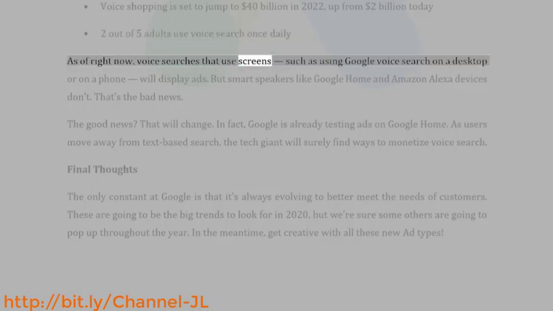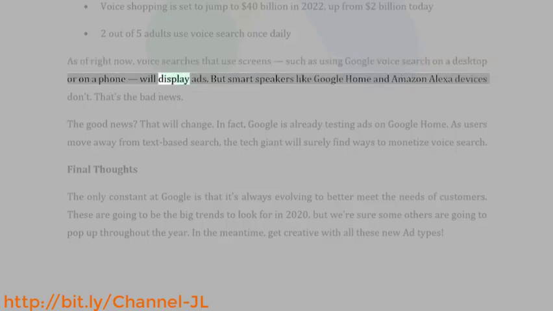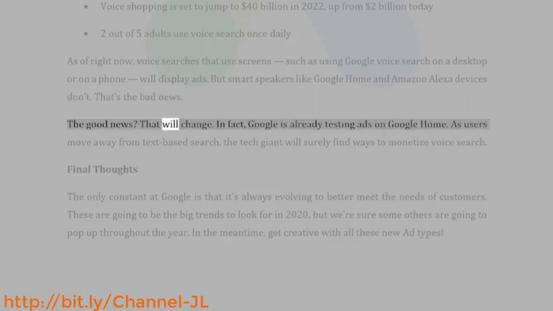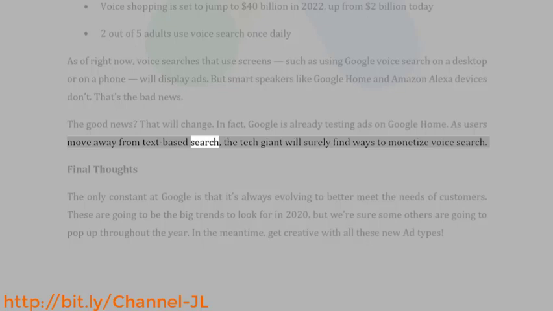Voice searches that use screens, such as using Google Voice Search on a desktop or on a phone, will display ads. But smart speakers like Google Home and Amazon Alexa devices don't. That's the bad news. The good news? That will change. In fact, Google is already testing ads on Google Home. As users move away from text-based search, the tech giant will surely find ways to monetize voice search.